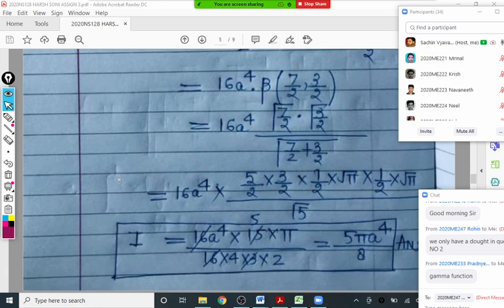Excuse me, sir. Sir, do we have to solve this gamma function also, or can we express our answer in that form only? No, you always have to solve it in the gamma form. Your answer should be a number. Your answer should not be in a function form. You cannot write the answer as gamma 7 only. You cannot write the answer as beta 5 comma 7. You have to convert beta to gamma and then gamma again to a number if possible. By chance, suppose you get gamma 1 by 7, and we don't know it because gamma 1 by 7 doesn't have a standard value.